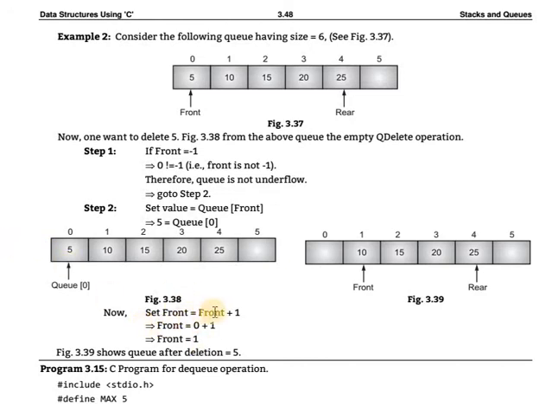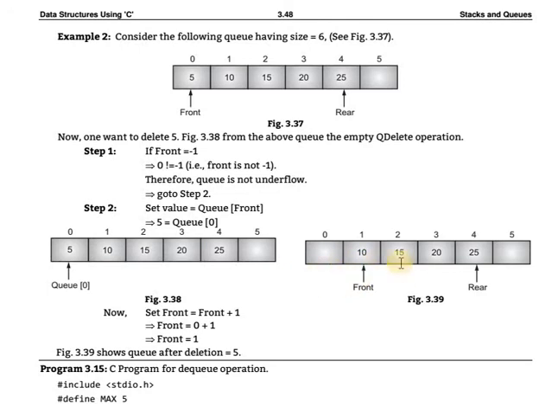Now set front equal to front plus 1. The q of 0 is 5, and that 5 will be removed. Then you set front equal to front plus 1, meaning increment by 1: 0 plus 1 is 1, so front is equal to 1. Figure 3.39 shows the queue after the deletion of 5. When that element is removed, front is first at position 0, then front is incremented by 1, so front is 0 plus 1, that is 1.